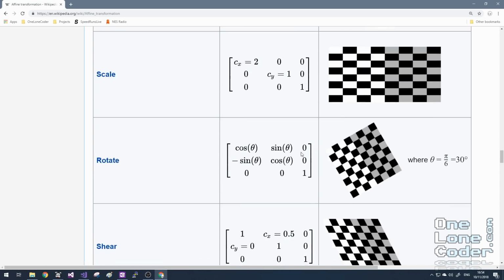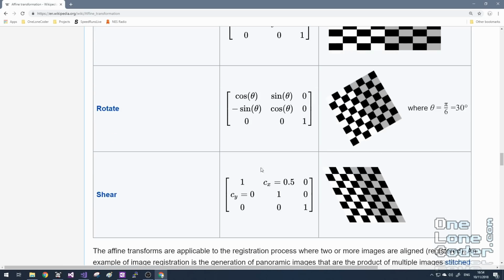We've also got, here we go, the rotation 3 by 3 matrix. Very nice, we've just seen that. And we have an odd one here, which is called shear, which allows us to sort of stretch along one axis only.